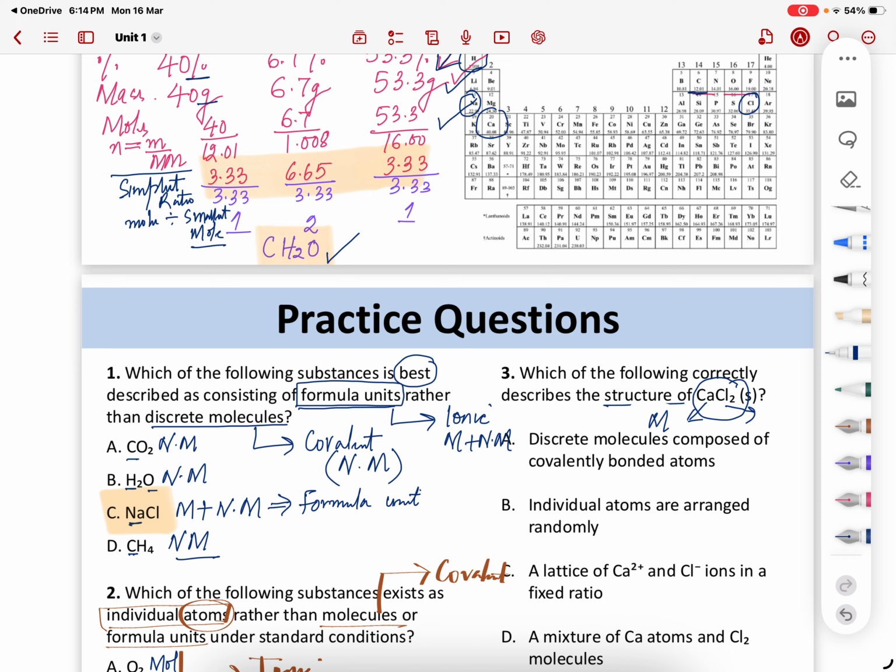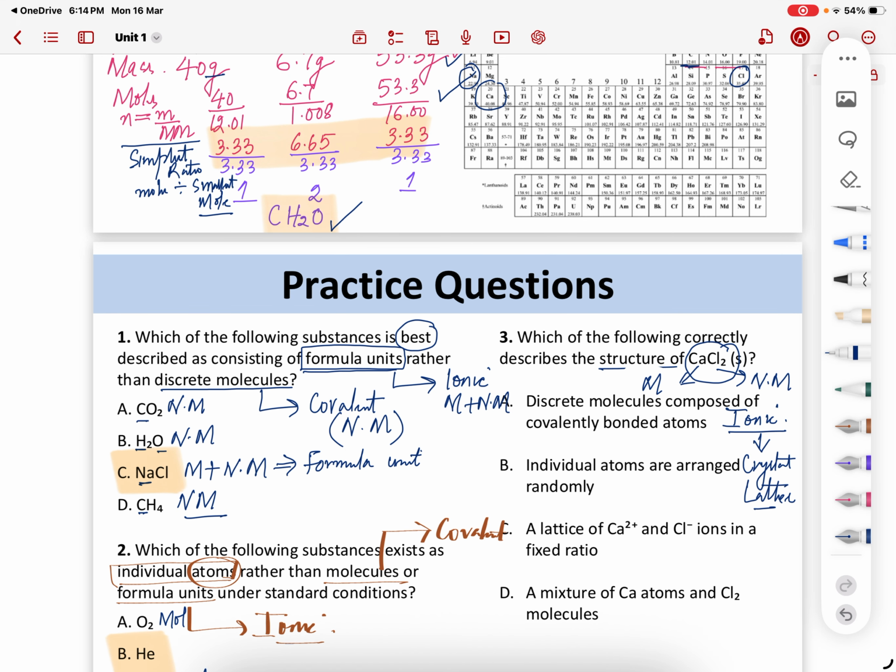This is a metal and this is a non-metal. So metals and non-metals form ionic compounds. They have a crystal lattice. So look for the answer. All right, I see a lattice of calcium ions and chloride ions. All of you know calcium belongs to group 2, so it will have a charge of +2. Cl belongs to group 17. So you're going to have your answer as C.